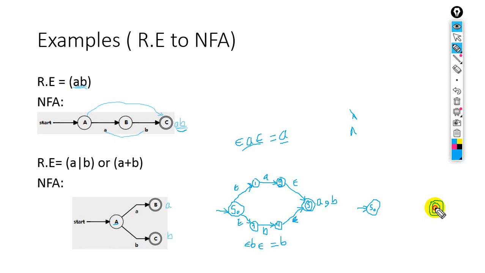For example, this is S1. Look at this. Here, either A is accepted or B is accepted. You can also remove the null string transitions.